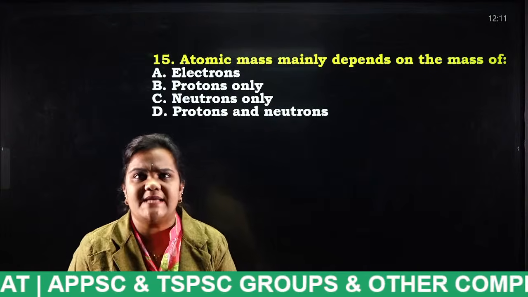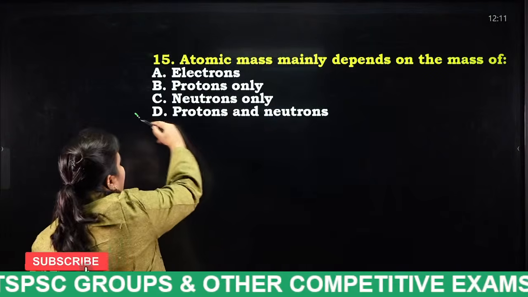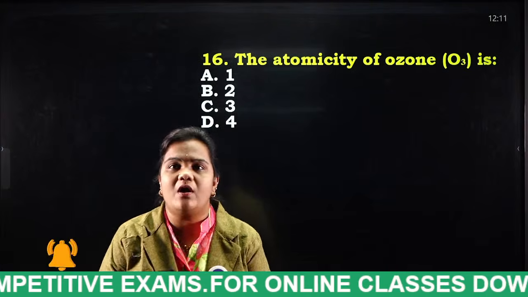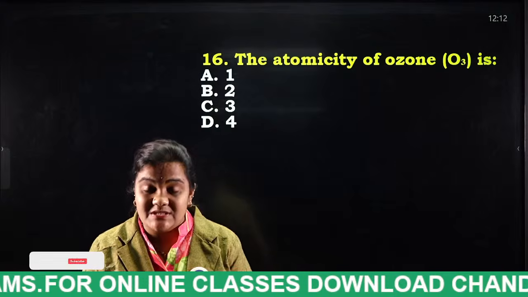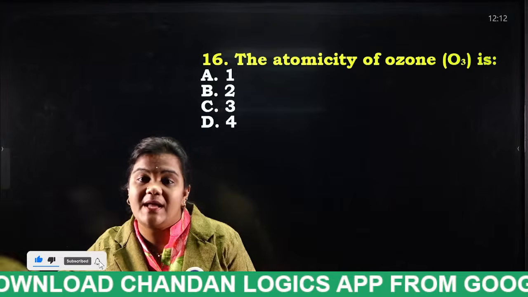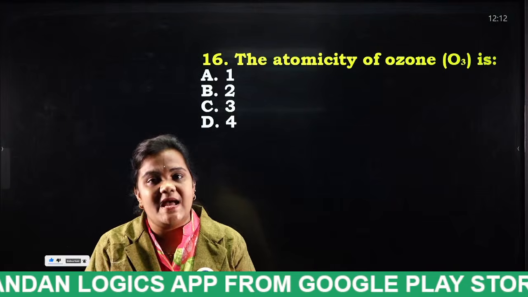Okay, what is the answer, students? Very good, protons and neutrons. The atomicity of ozone is, I have explained you already. What do you mean by atomicity? Atomicity is nothing but the number of atoms present in a particular element. It is considered as atomicity.